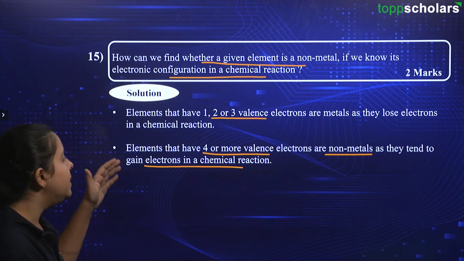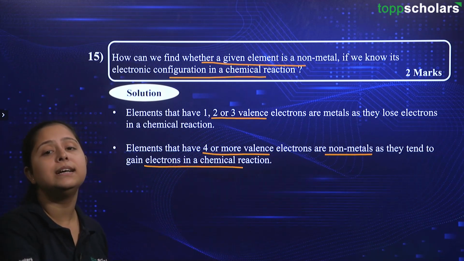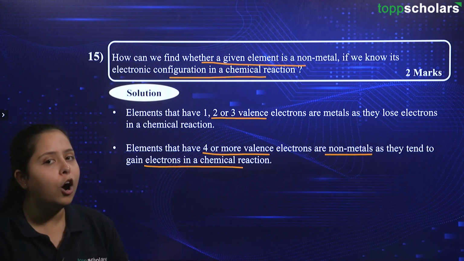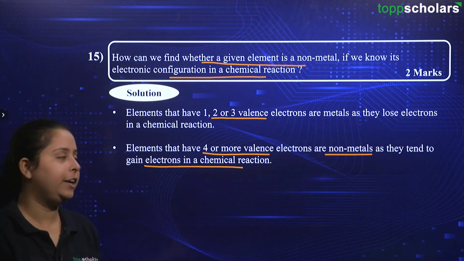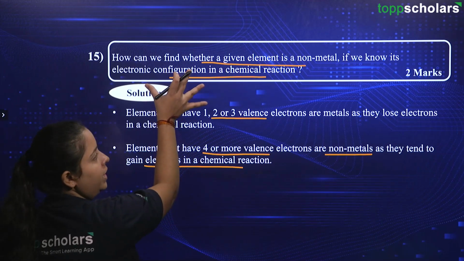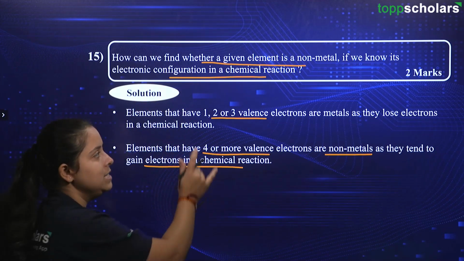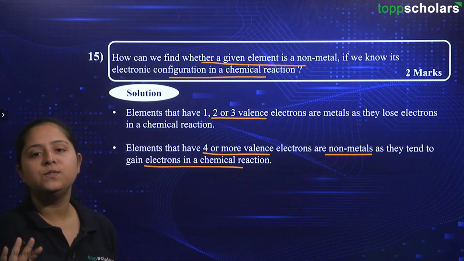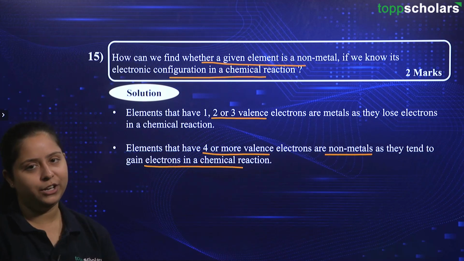So, if there are more than 4 valence electrons, then the elements are generally supposed to be non-metals and they will be gaining electrons to obtain a stable electronic configuration. So, with respect to the electronic configuration, we can guess if an element is metal or non-metal. That is the question that was asked, and hence we have easily answered that question and obtained the 2 marks that were provided to us.